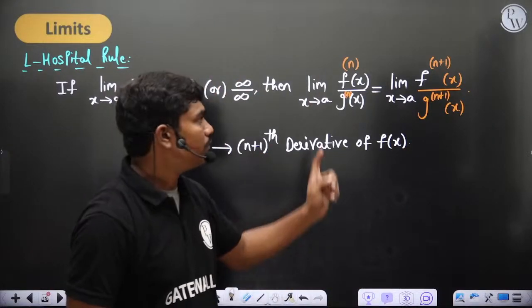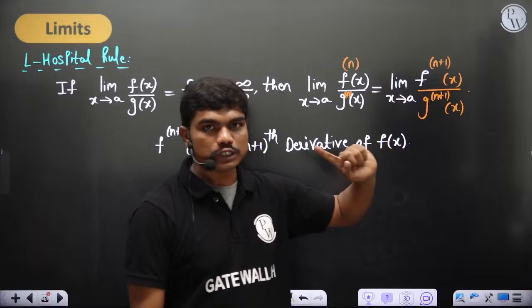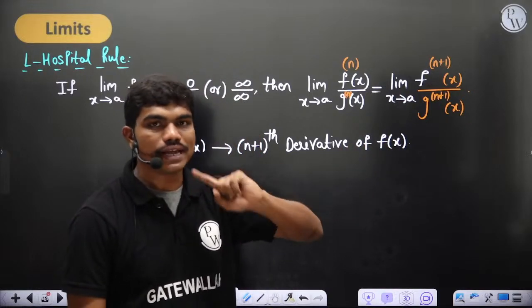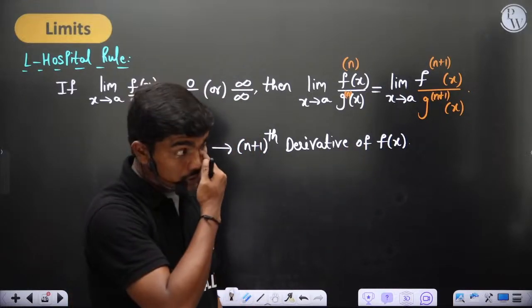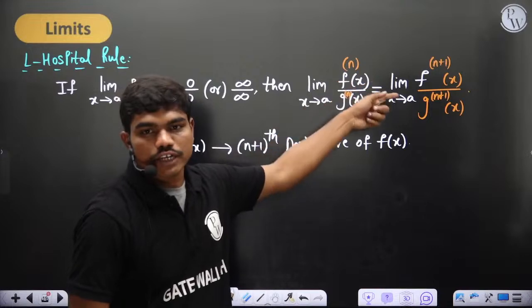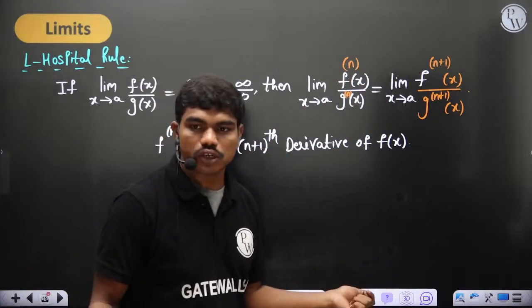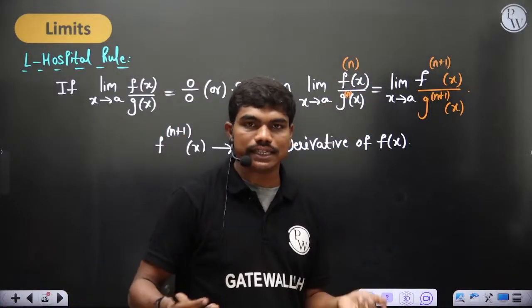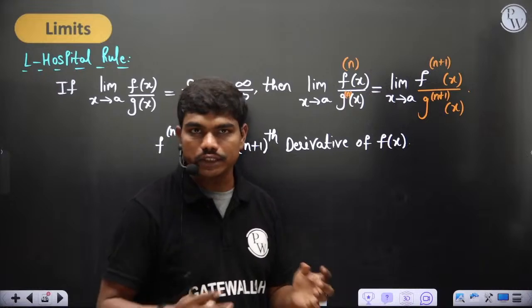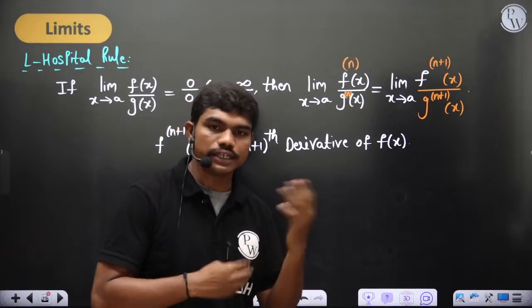Let's say for example you're doing it for the first time, you take n equal to 0. When you take n equal to 0, the 0th derivative of a function is nothing but the function itself, correct? Yes or no? The 0th derivative of a function is nothing but the function itself. We are not changing anything, so the function remains as the function. Now first derivative, second derivative.